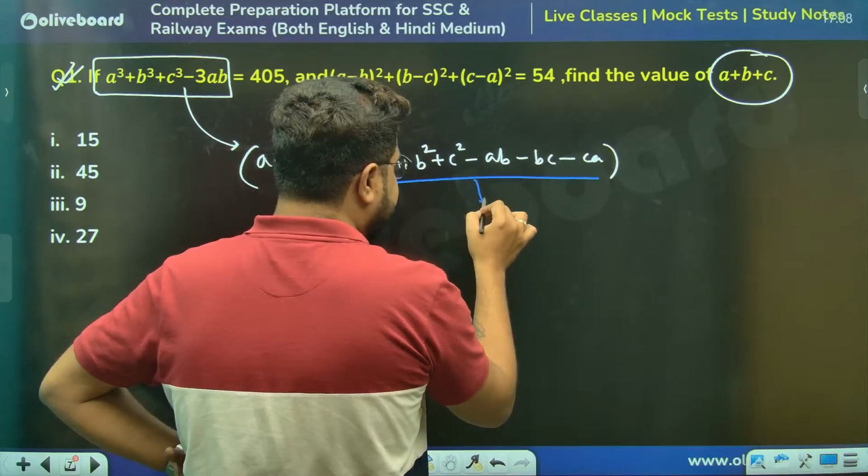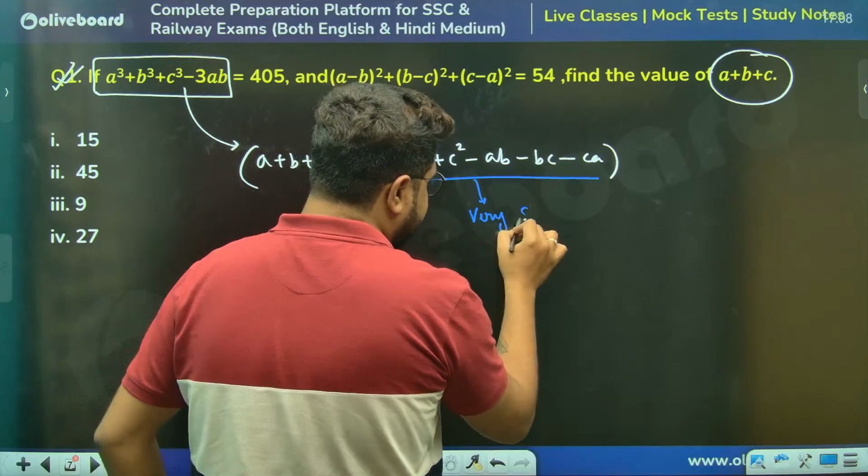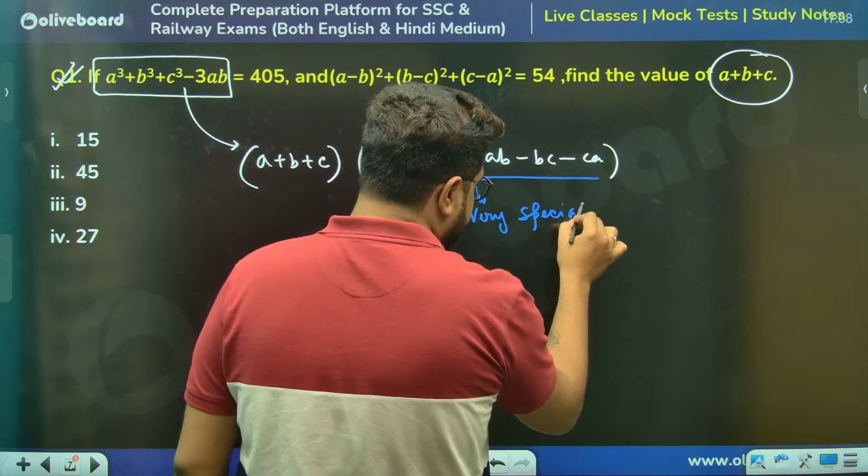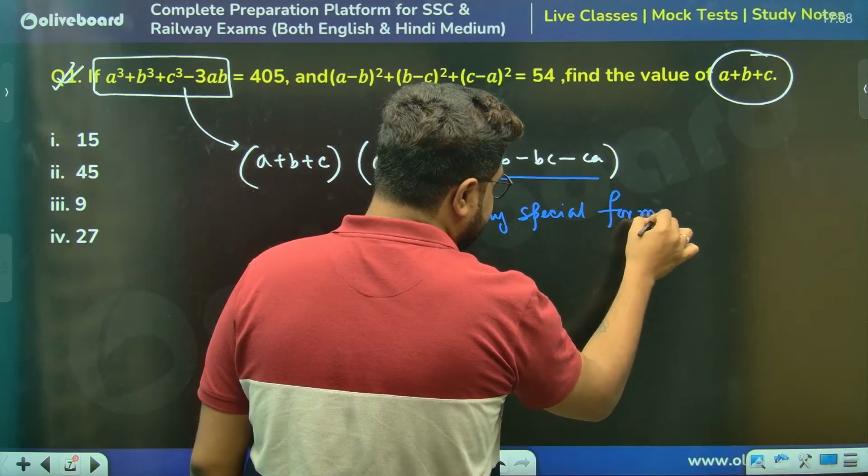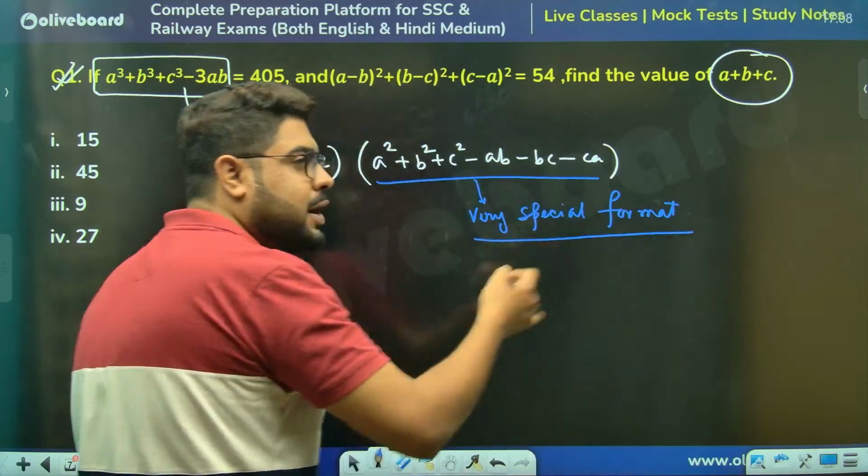This is a very special format. Please understand, learn algebra like this. Do not just mug up.